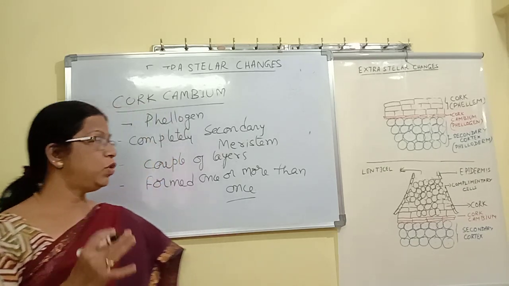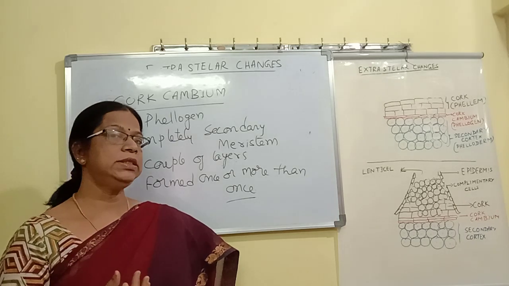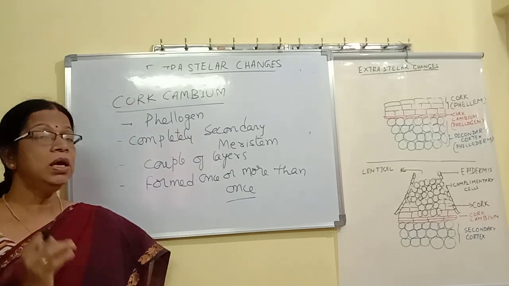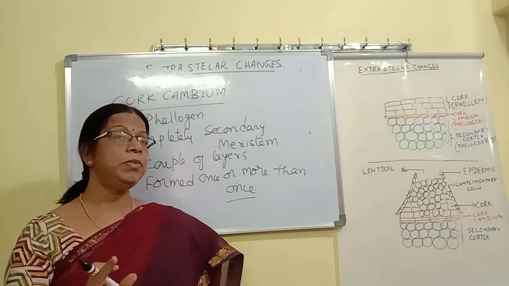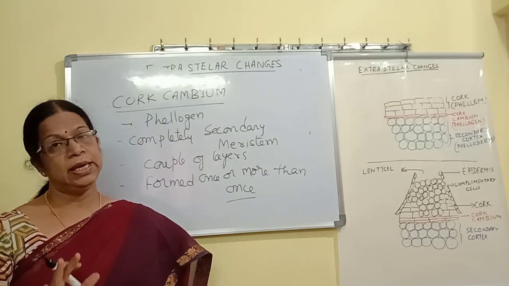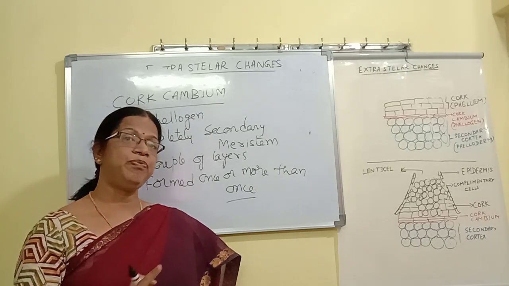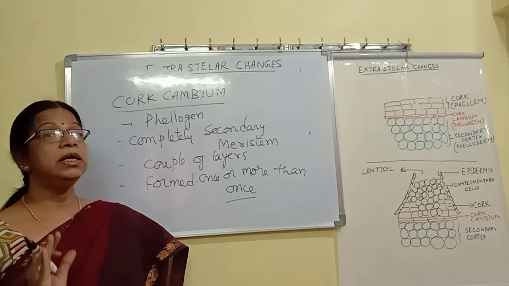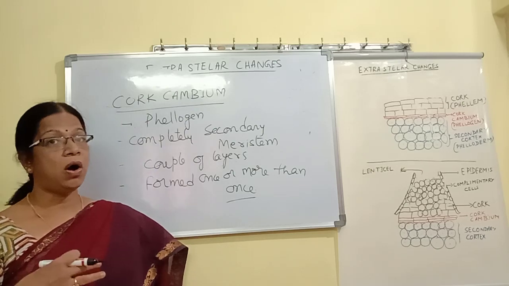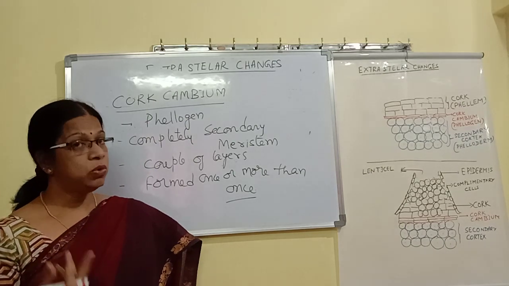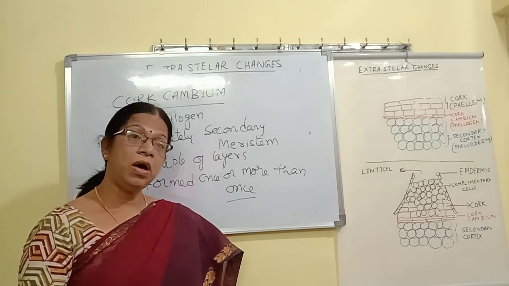But vascular cambium is formed only once in the lifetime of a plant, and only one vascular cambium helps in the entire secondary growth. But cork cambium can be formed either once, or more than once also. That is the important feature of the cork cambium.